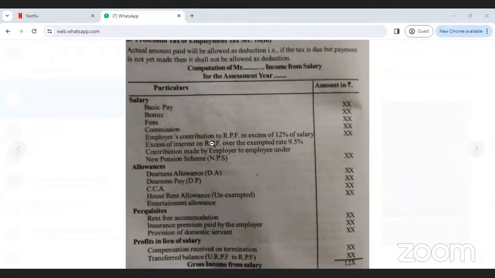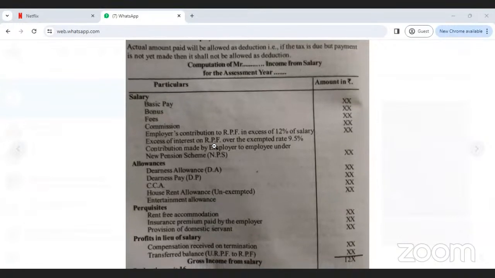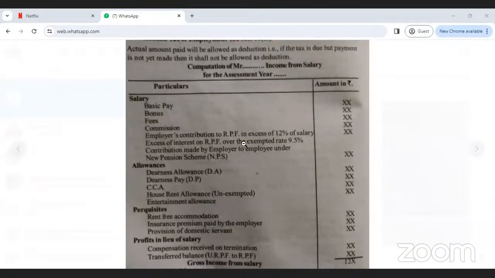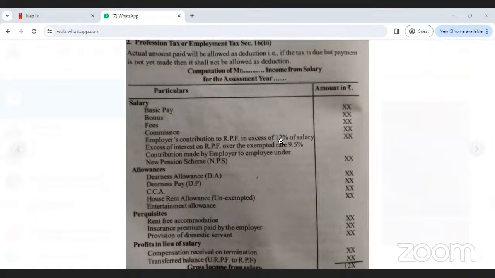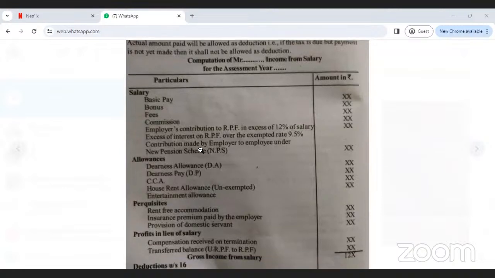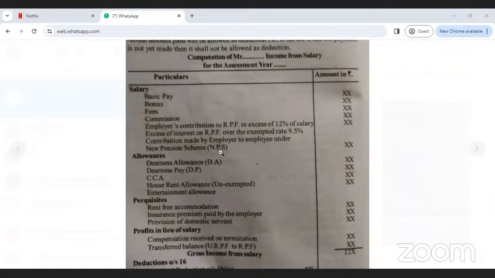Employer's contribution to RPF in excess of 12 percentage of salary, and interest on recognized provident fund in excess of the exempted rate of 9.5 percentage. For interest, 9.5; for recognized provident fund, 12 percentage. Next, contribution made by the employer to the employee under the new pension scheme, NPS, nothing but new pension scheme.